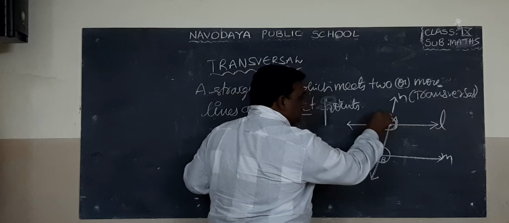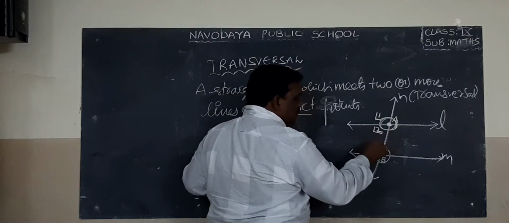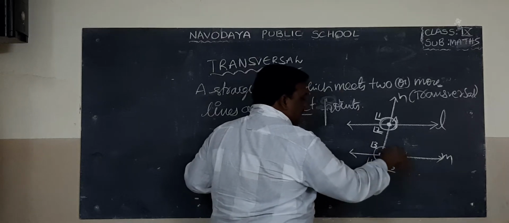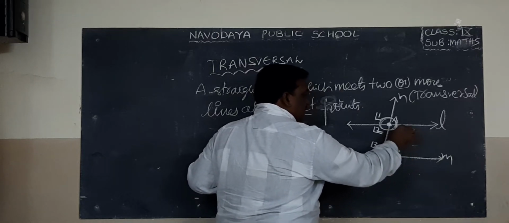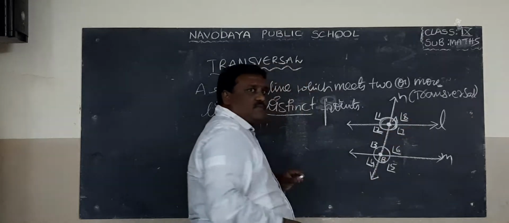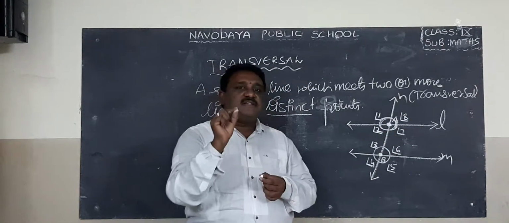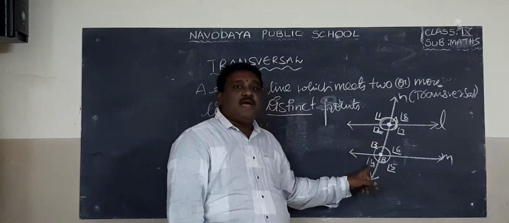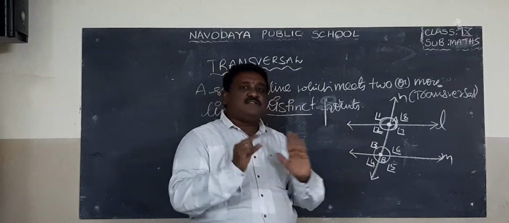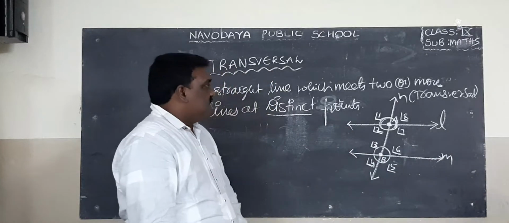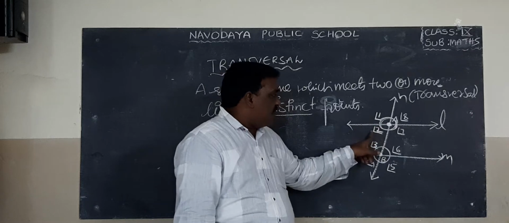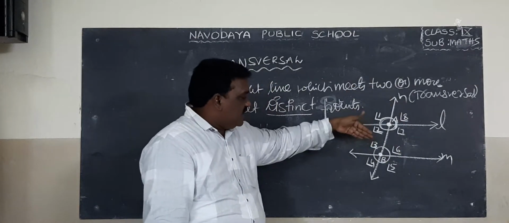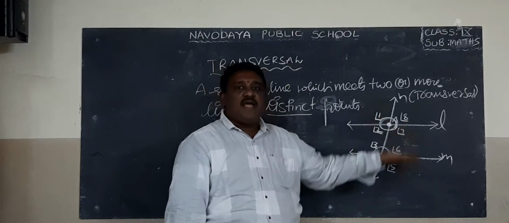Name the angles as angle 1, angle 2, angle 3, angle 4, angle 5, angle 6, angle 7, angle 8. See the top angles: angle 1, angle 2, angle 7, angle 8. See the down angles: angle 3, angle 4, angle 5, angle 6.